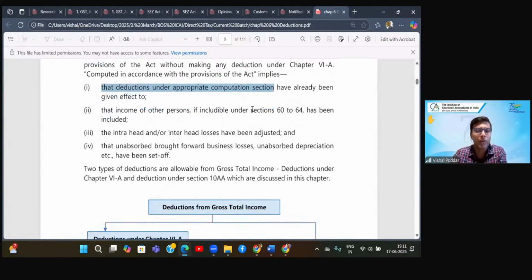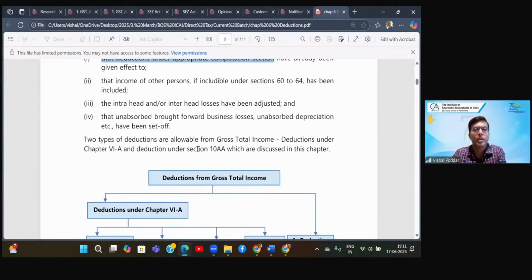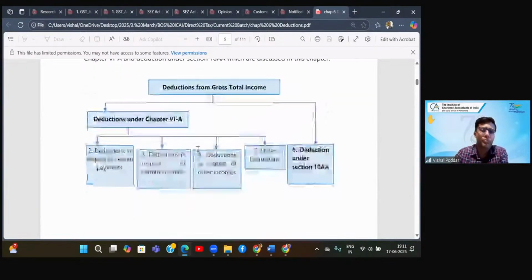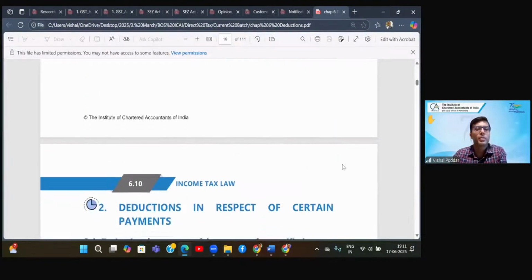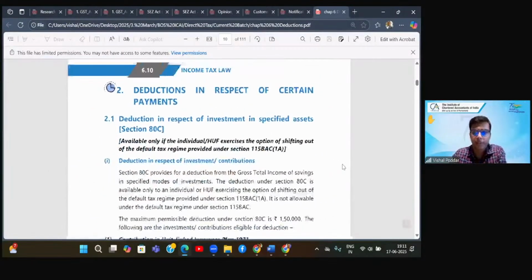Second, you should do clubbing wherever applicable. Third, you should do all type of set off. Wherever you have brought forward losses, that can also be set off, do the set off. After doing all this, what is the total is your GTI. And then from this GTI, you will be allowed deductions under chapter 6A and 10AA as per the different categories.